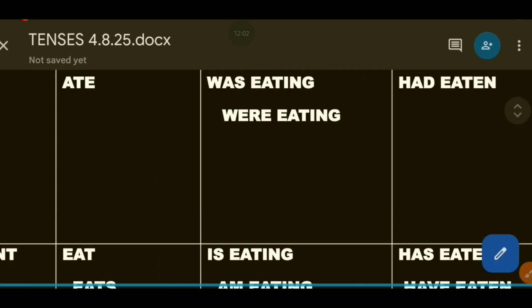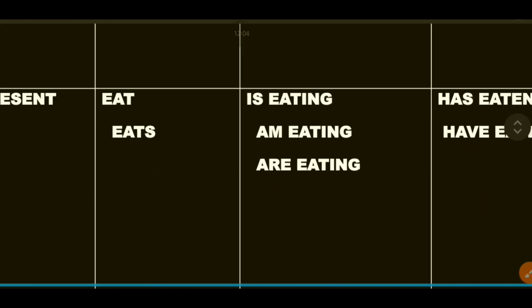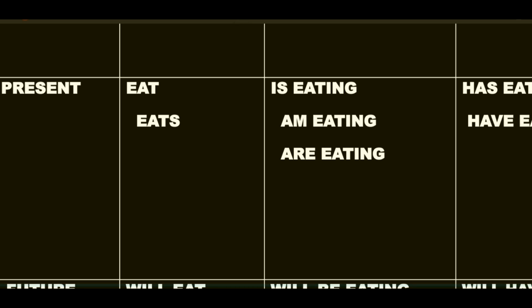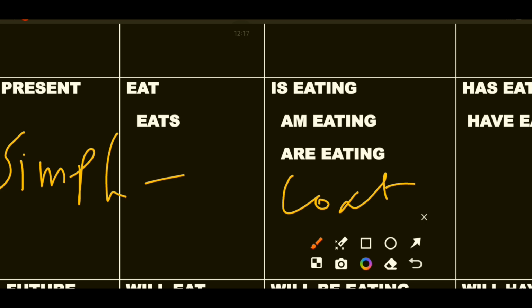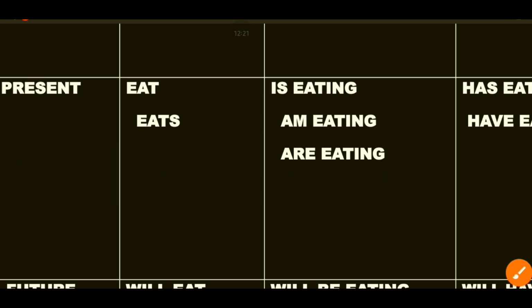Now we will use this one. We'll talk about the present tense. First we'll talk about simple present tense. This is for simple, eats. And this is for continuous. We'll talk about these first two. So when to use eat and when to use eats.